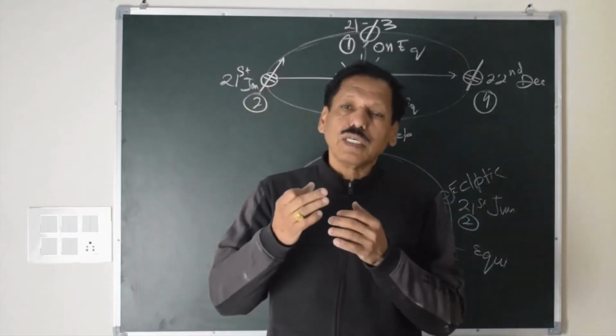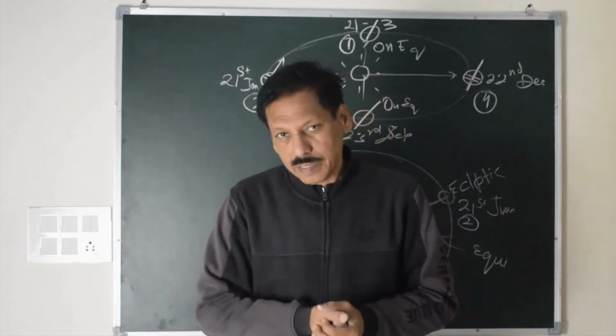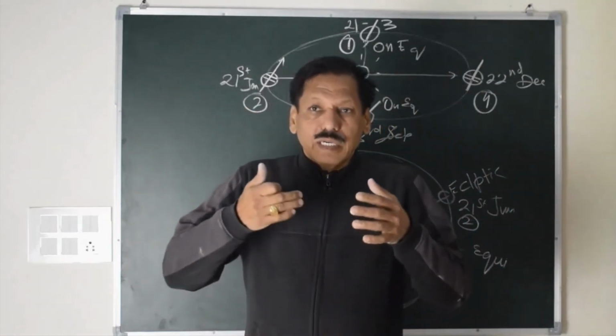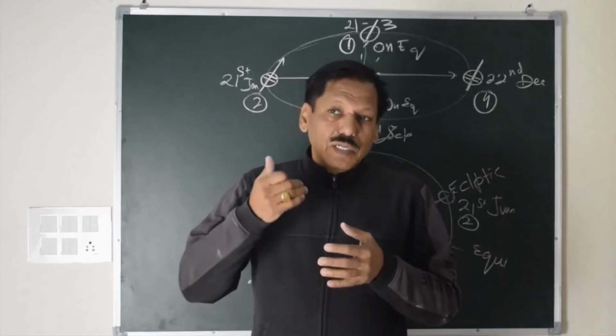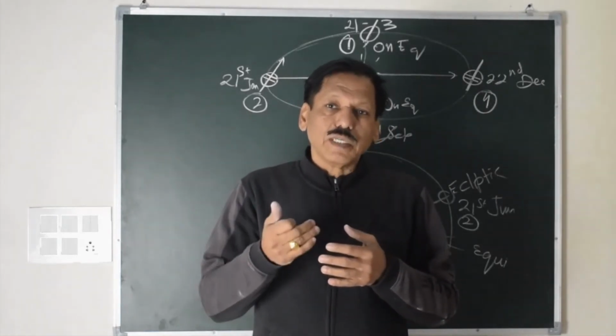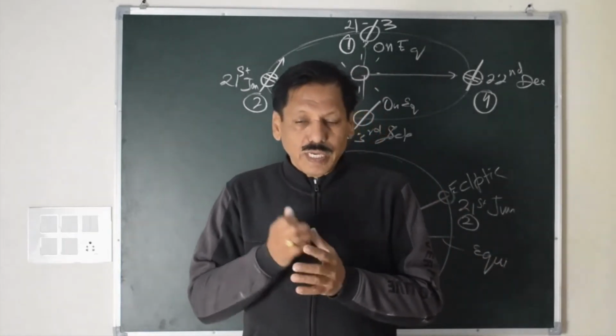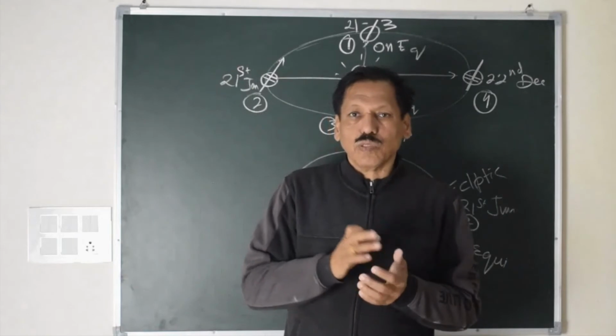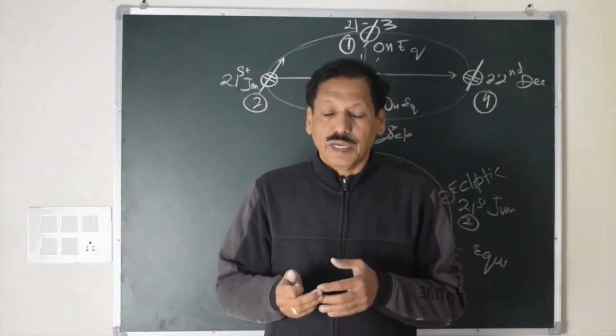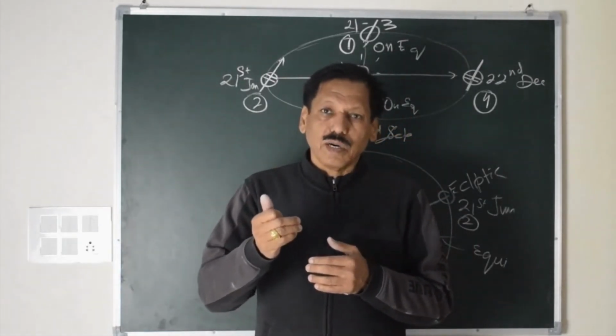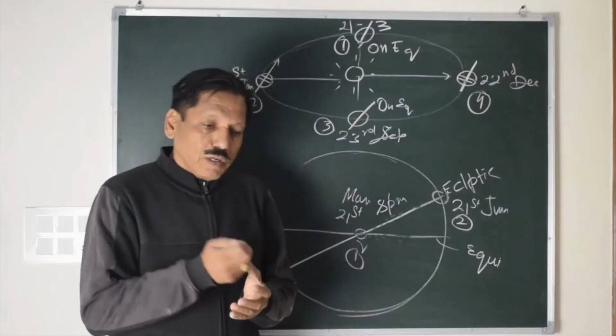Sometimes the true sun is ahead, sometimes the mean sun is ahead. So when a season starts, the true sun may be ahead of the mean sun or behind the mean sun. So we need to take into consideration the position of the true sun, whether it is ahead of the mean sun or behind the mean sun.